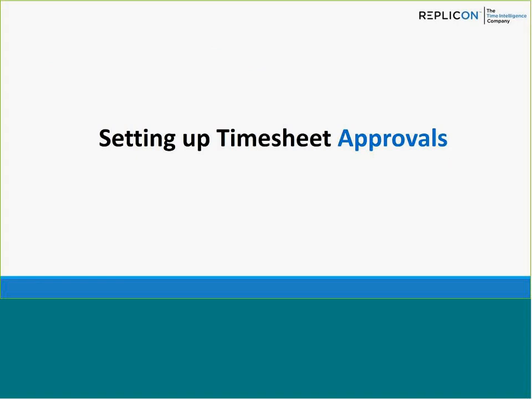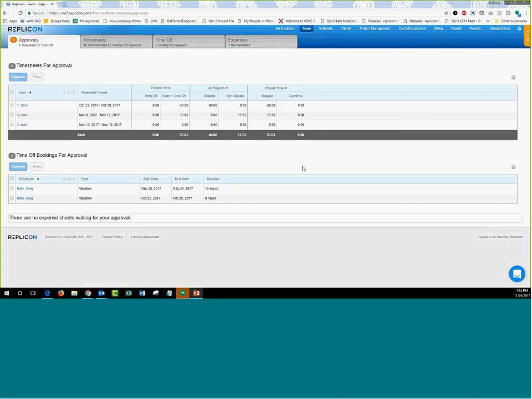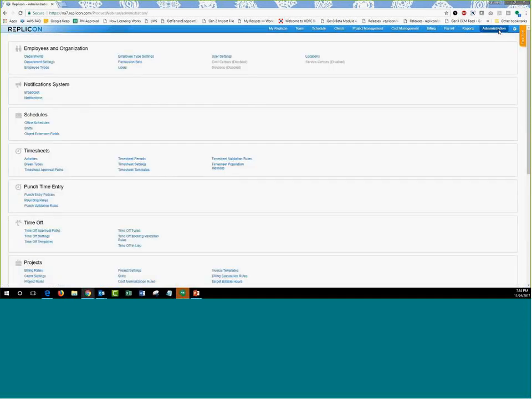Let's get into the system, rather than staying in the presentation, to see how we can set up timesheet approval paths in Replicon and how they will be followed and implemented in the system. So I'm going out of the presentation mode now. I'm in the Replicon system right now. Let's move on to the administration section and look at how the setting up of timesheet approval paths can be done. Under administration, you have the timesheet section, where you have the section called timesheet approval paths.